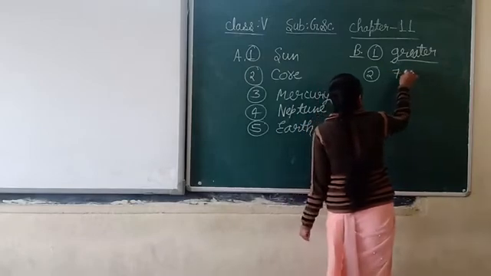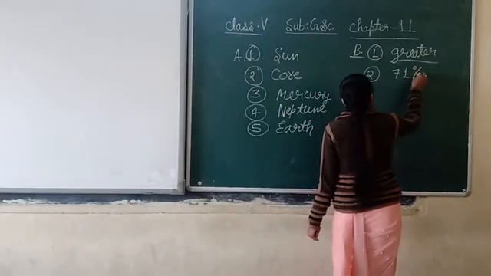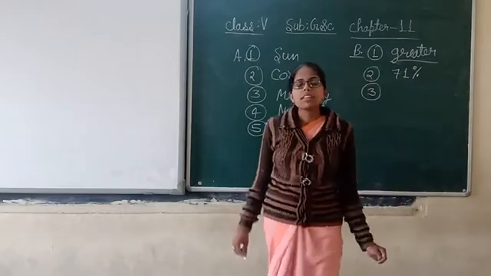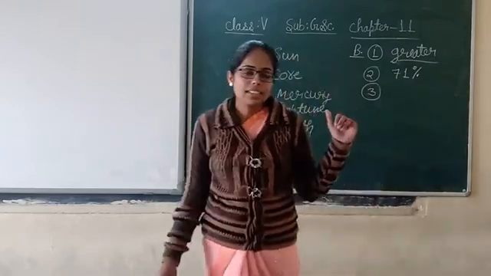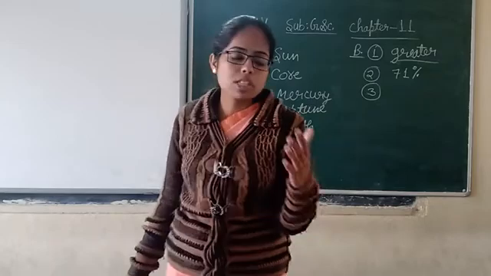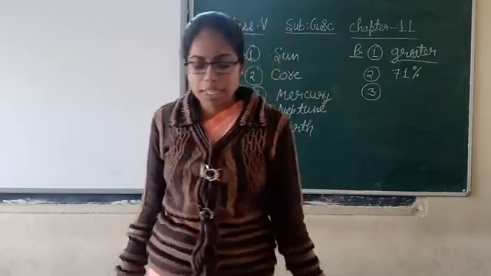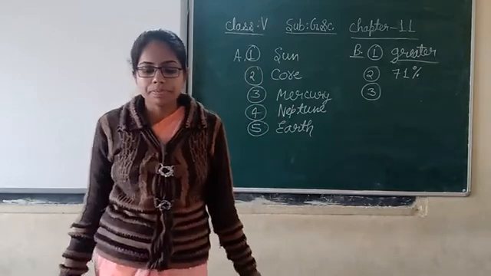Question number 2. Water covers about dash of the earth's surface. The answer is 71% of the earth's surface. If you write 70%, that is also correct. Means approximately 1/3. But exactly 71% is the correct answer.